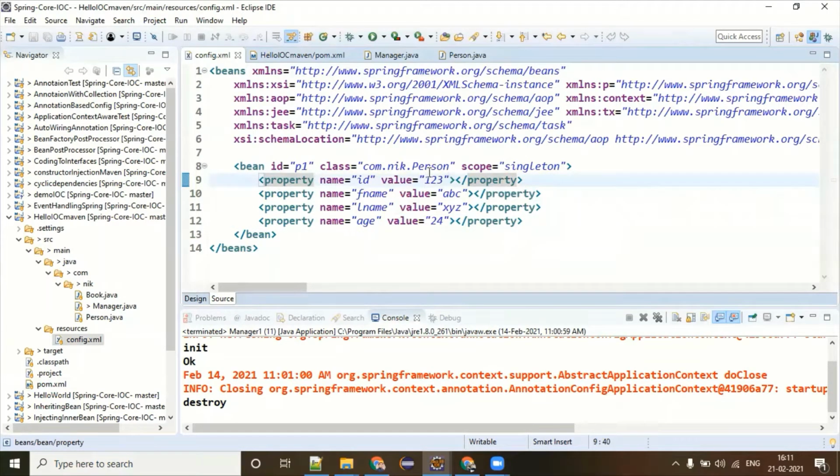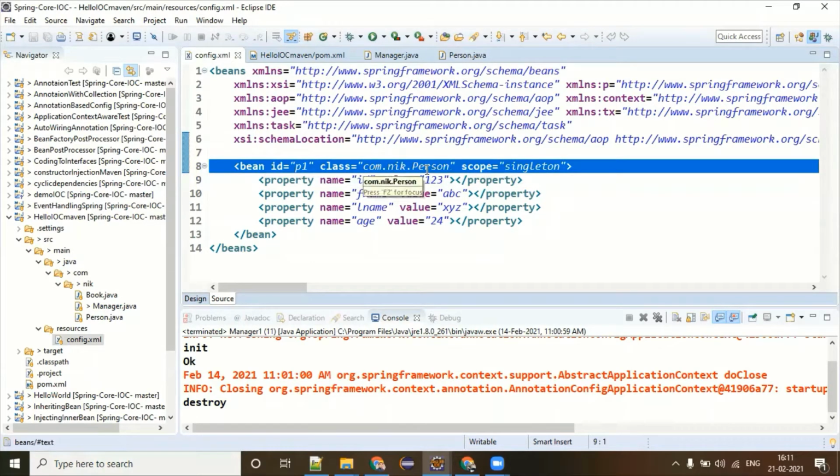My intention is that whenever I get an empty person object, I have to set the value dynamically. One person definitely does not have the same values as other persons. But for understanding, this is the way by which you can feed the values of your properties.